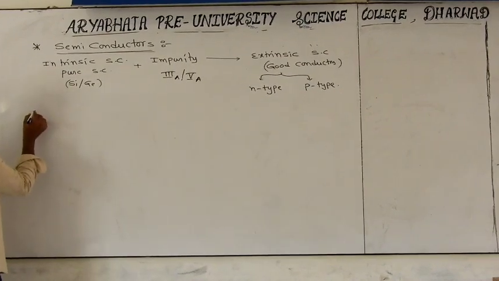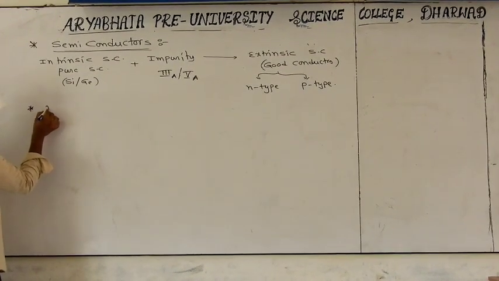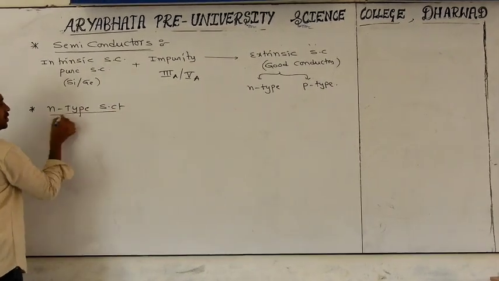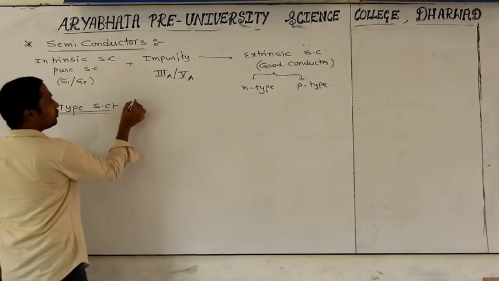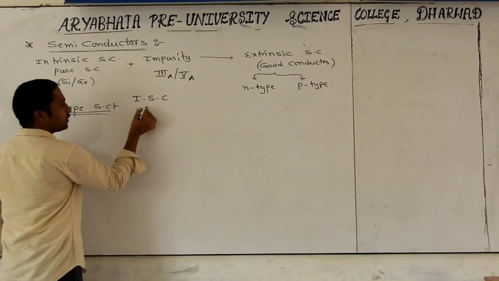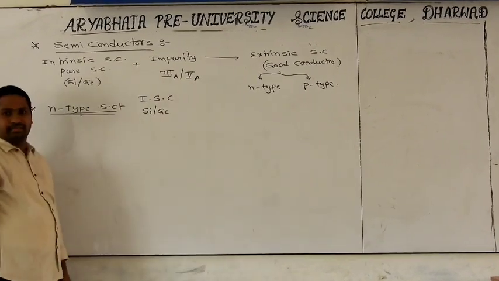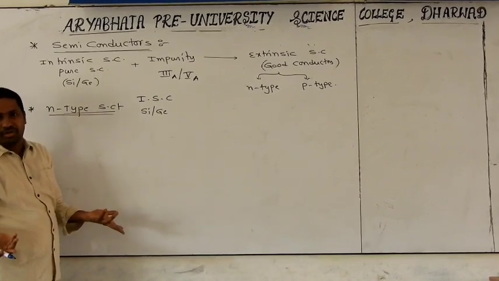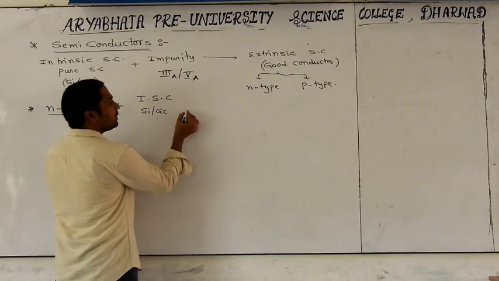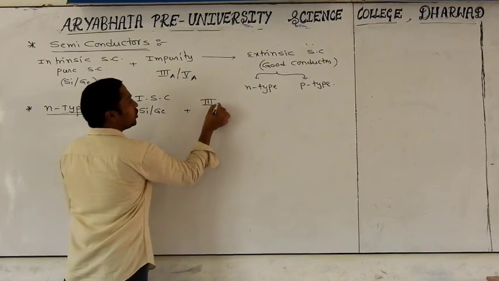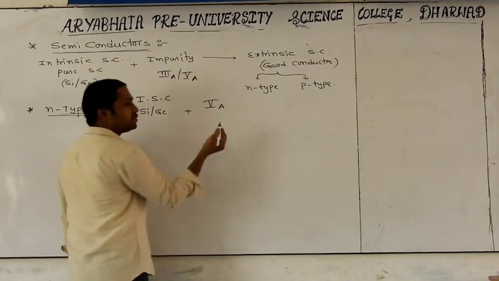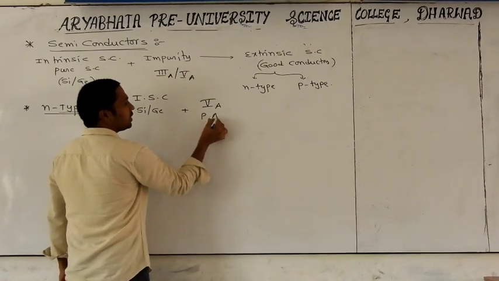First of all, I want to explain N-type semiconductors, which is important for the board examination. How do we get N-type semiconductors? First, you have to take an intrinsic semiconductor, either silicon or germanium. They may act as a conductor or insulator, so their conductivity will be very low. To improve the conductivity, we add 5A group elements, generally either phosphorus or arsenic.